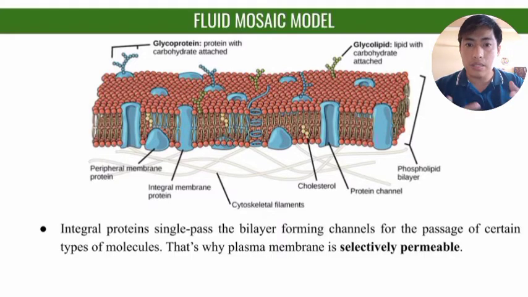I mean, specific molecules may or may not move in and out of the cell. There would be some difference in the amount, number, or type of molecules getting in and moving out of the cell in the case of semi-permeable. But in selectively permeable, a specific molecule or a specific substrate will go into or outside the cell.